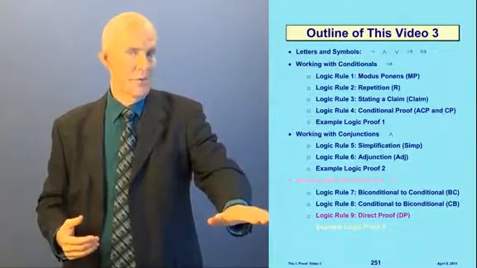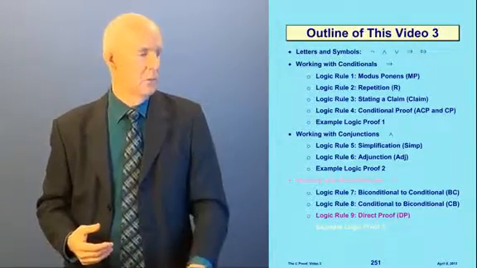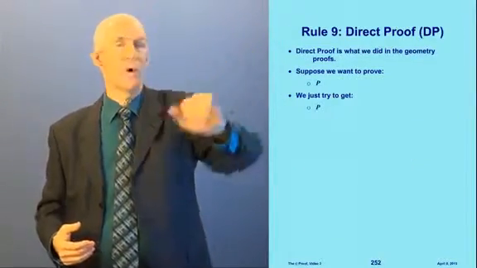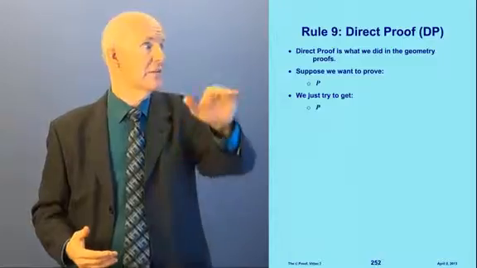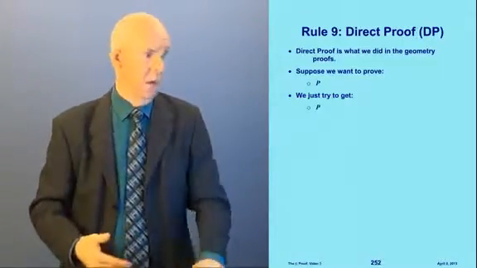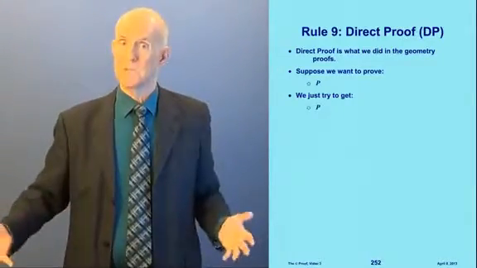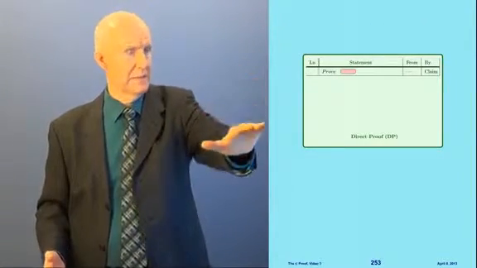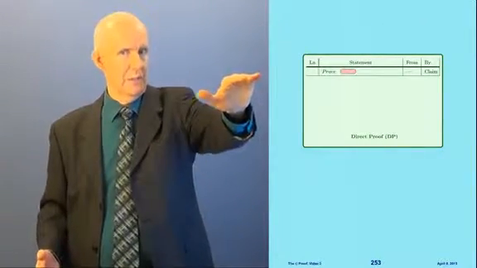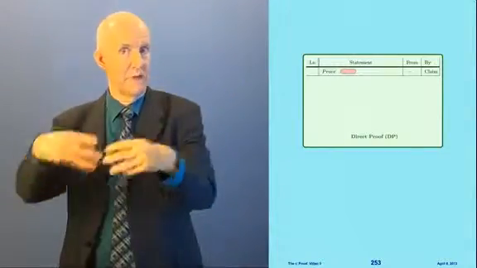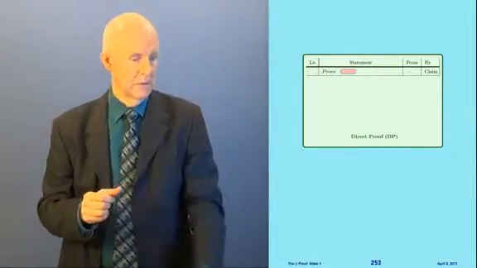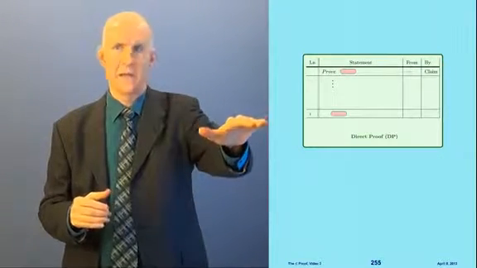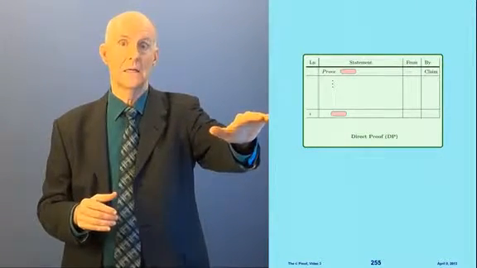Okay, now one more rule, the last rule here, rule number 9, which is called direct proof. All right, direct proof is what we did in geometry. It's very easy. Supposing we want to prove P. Well, we just try to get P. That's what we did in geometry. Here's how it works mechanically in the logic proofs. If we have a claim line that says, prove a pink thing, then we do some work until we get the pink thing. If we can get the pink thing, then we're done.